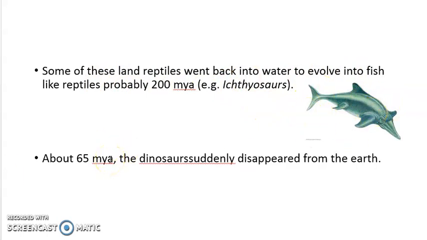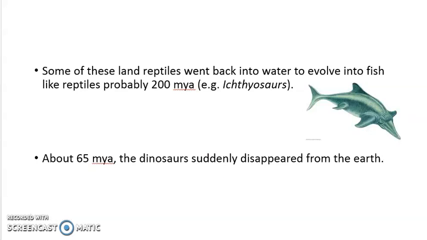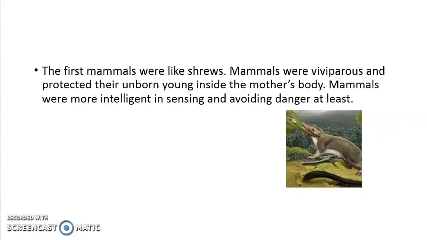About 65 million years ago, dinosaurs suddenly disappeared from Earth. We actually don't know why. There are different theories. Some say that a meteorite struck the Earth's surface. Some say that it was an ice age. Some say that there was a disease. Because of that, they were not able to survive. Lack of food was there, so they got killed. After that, the most dominating reptiles moved on.